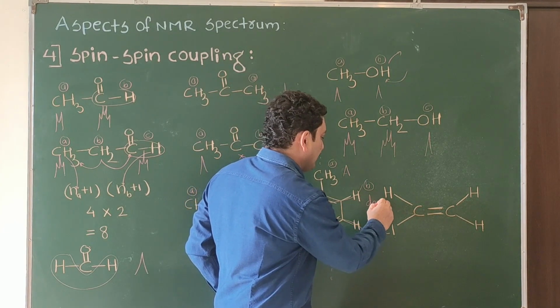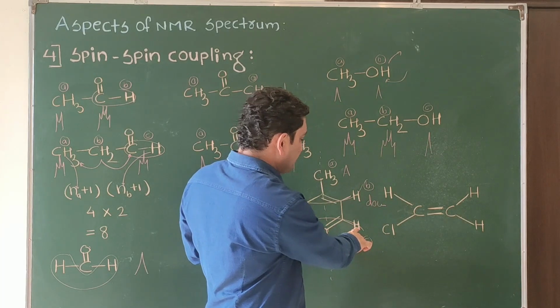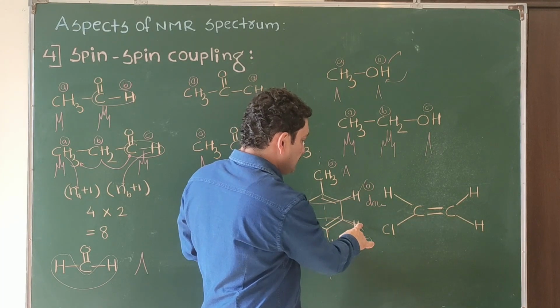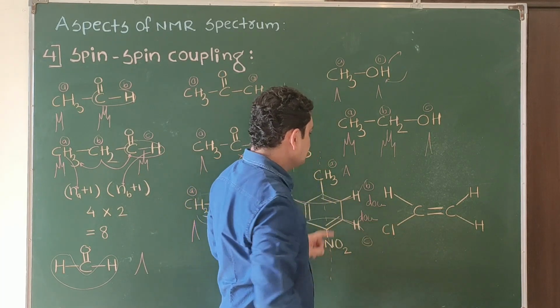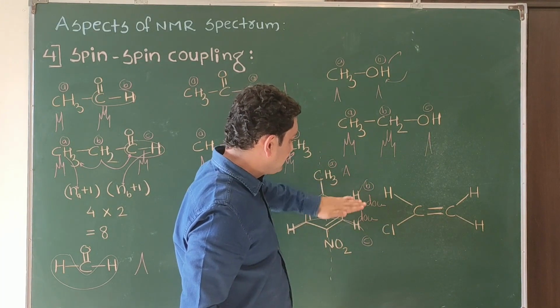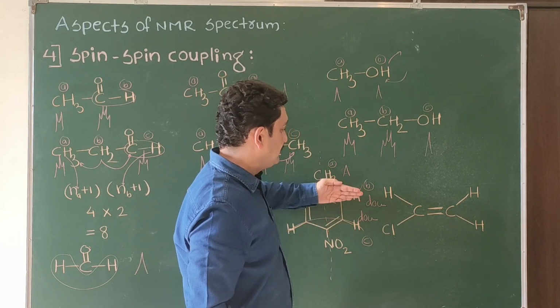So, we will get doublet for this hydrogen, also for this hydrogen. Due to this one, this will split. As there is one hydrogen, this will split into doublet. So, singlet for this one, doublet for this one due to this, doublet for this one due to this.